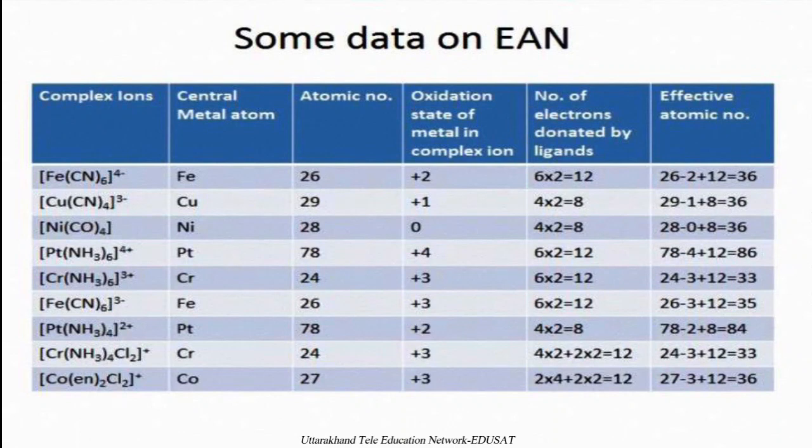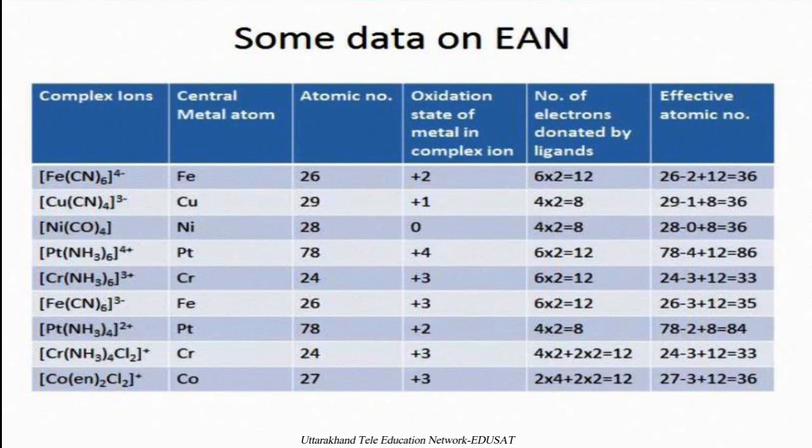There are certain exceptions in which the value is less or more than the next inert gas atomic number. For example, the hexaammine chromium complex, in which chromium is the central metal atom with atomic number 24, and +3 is its oxidation state. The total number of electrons donated by the 6 ammine ligands is 12.